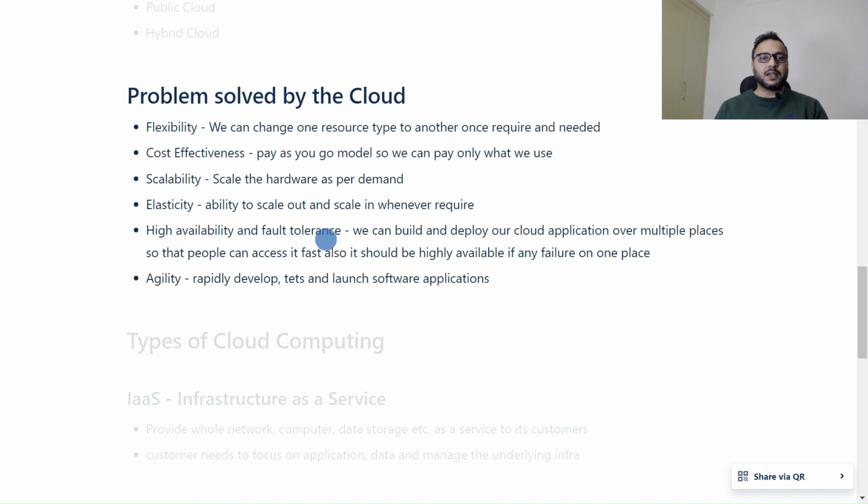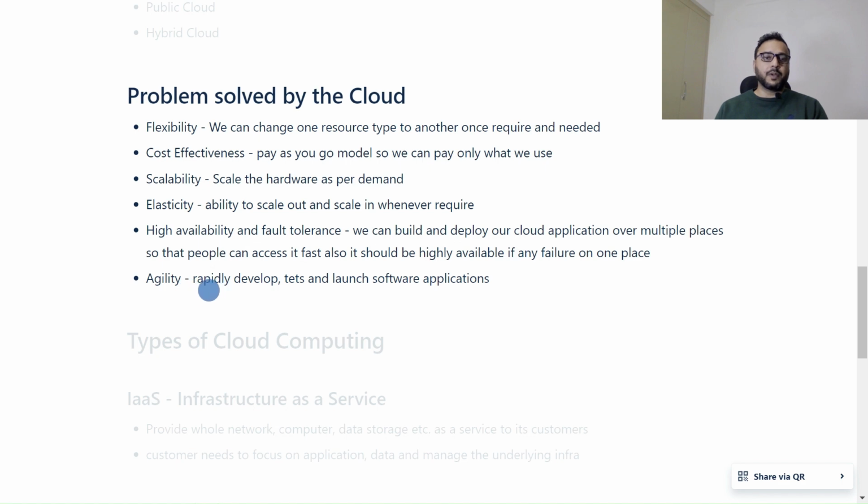High availability and fault tolerance: we can build and deploy our cloud application over multiple places so that people can access it fast. Also, it should be highly available if there is any failure in one place. Our servers will be in multiple places, so if one server goes down, we can use another server as a backup. So high availability and fault tolerance is also high on cloud.